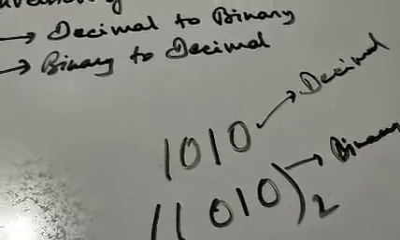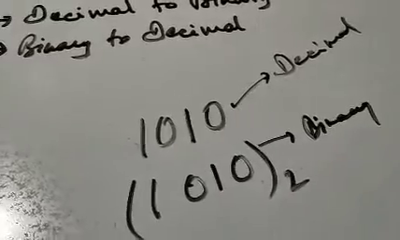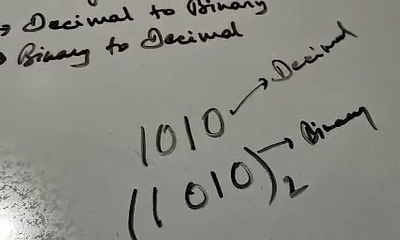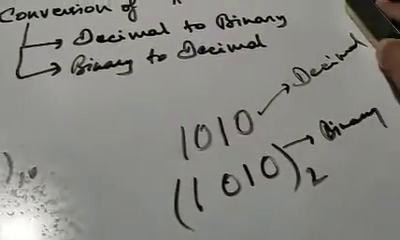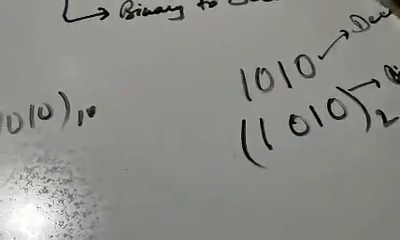So please make sure during the examination time, when you write a binary number, it should always be written enclosed within brackets, and base 2 should be written. That means it should be easily identified that yes, there is a binary number and not a decimal number.